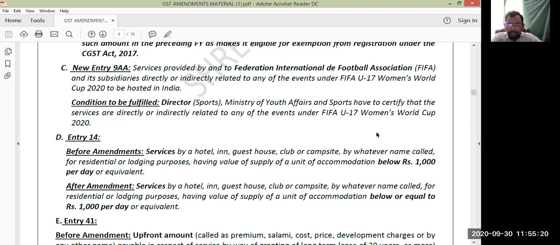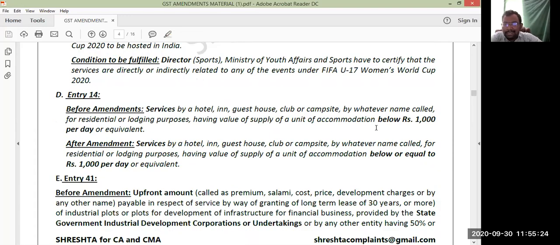Entry number 14. Before the amendment: services by way of a hotel, inn, guest house, club, campsite, by whatever name called, for residential or lodging purposes, having a value of supply of a unit of accommodation below 1,000 rupees per day or its equivalent. So that means short-term accommodation services.